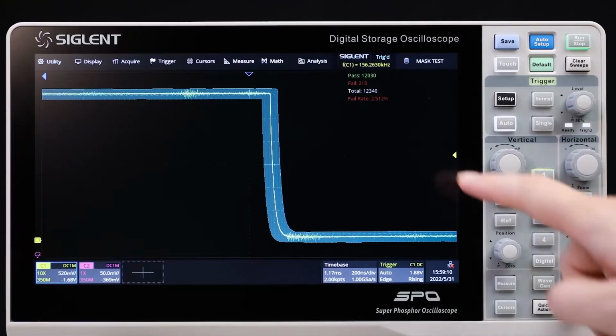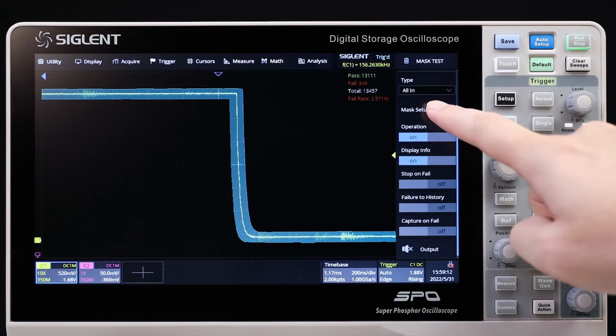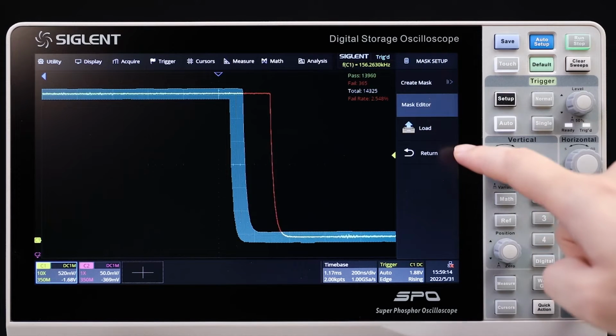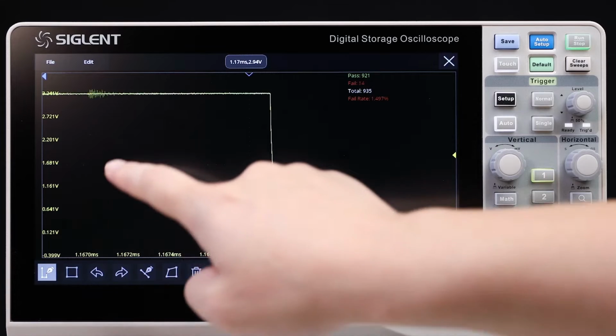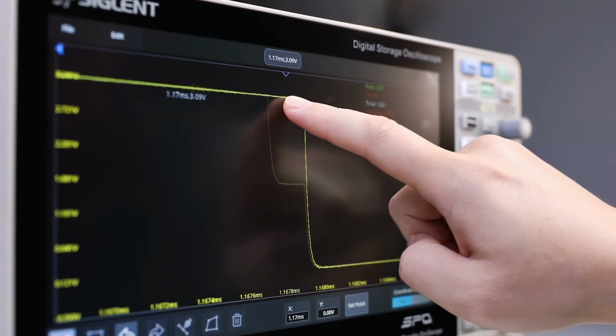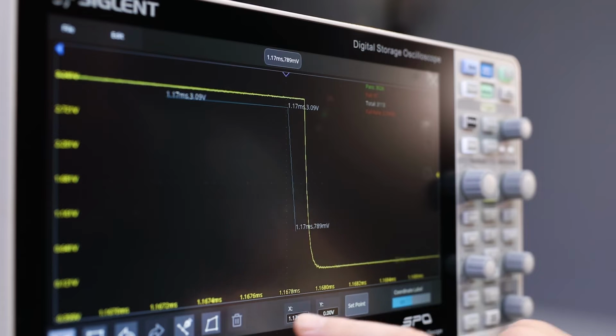It utilizes a hardware-based mask test function, performing up to 80,000 pass-fail decisions each second. The built-in mask editor tool makes it easy to create and edit user-defined templates for faster design verification.